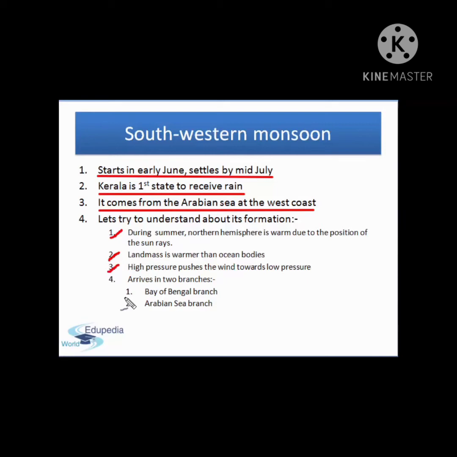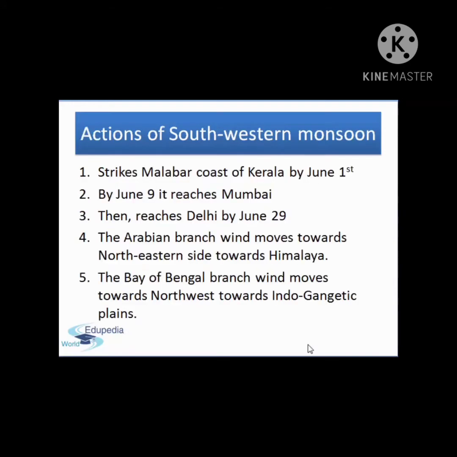The southwest monsoon arrives in two branches. They are the Bay of Bengal branch and the Arabian Sea branch. Now let us read about the action of the southwest monsoon. As we know, it starts from the Arabian Sea on the west coast, therefore it strikes the Malabar coast of Kerala by June 1st. Along the Western Ghats, it reaches Mumbai on June 9th. It reaches Delhi on June 29. There is a delay here because of the southwestern wind.